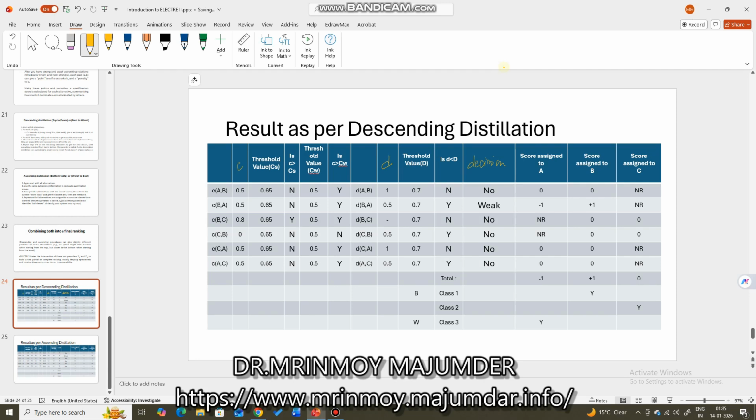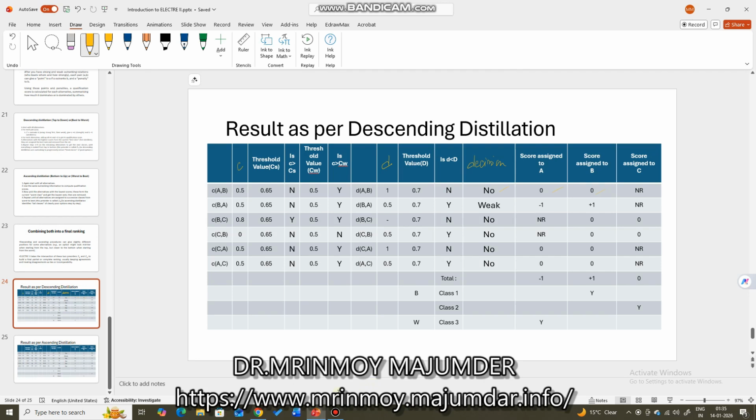Right, so there is no outranking. So the score assigned to A is 0, score assigned to B is 0, everybody is 0. And score assigned to C doesn't matter because we are comparing only between A and B. So in case of weak outranking between B and A, you see B weakly outranks A as I have discussed earlier.